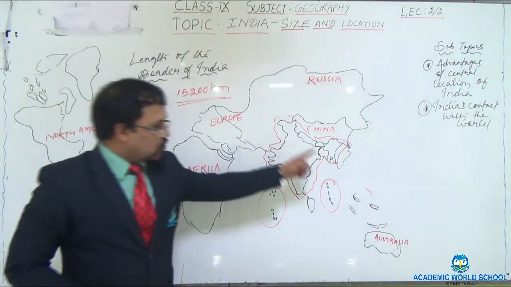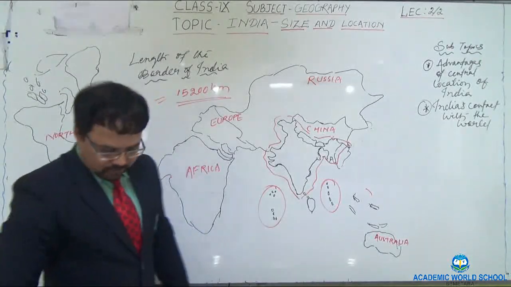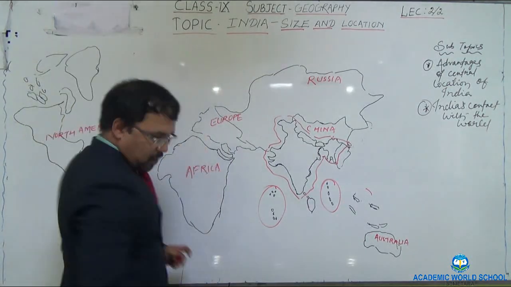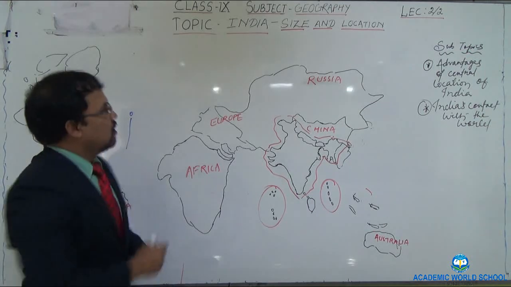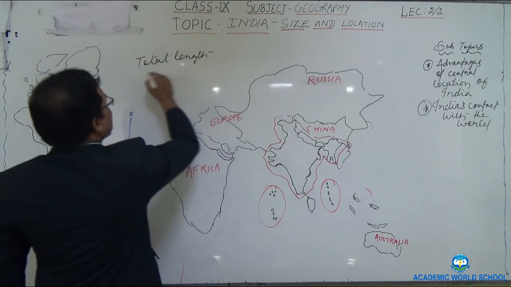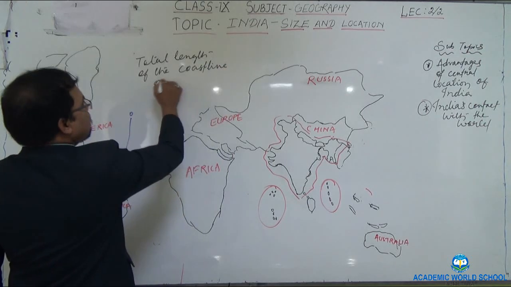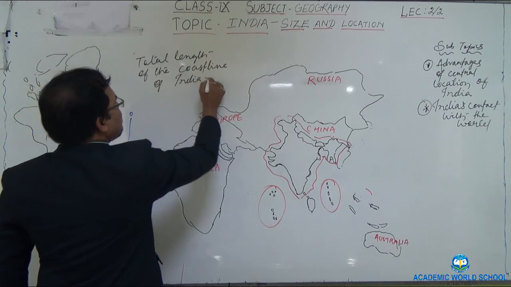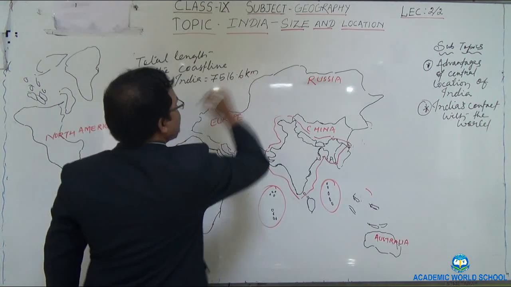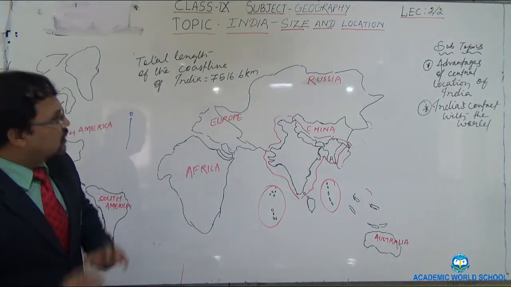Okay, so this is the total border. Next we are going to discuss the length of the coastline. What is the length of the coastline of India? The total length of the coastline of India is 7,516.6 kilometer. So when we talk about the length of the